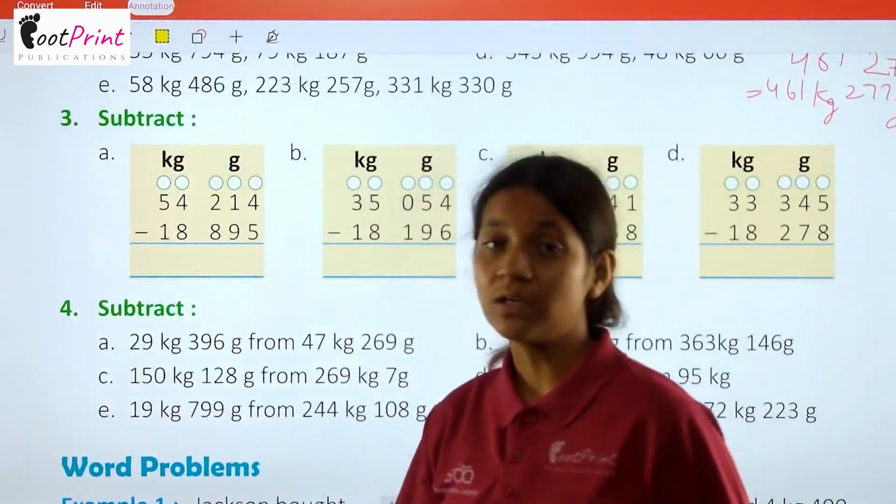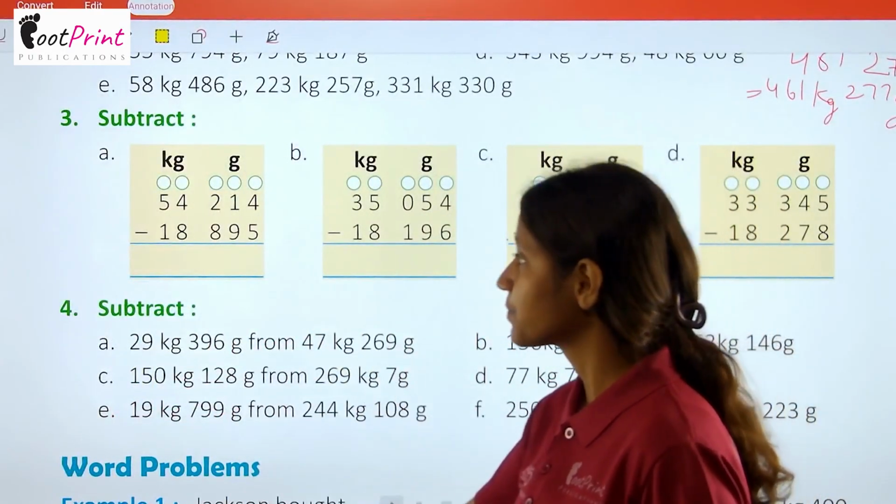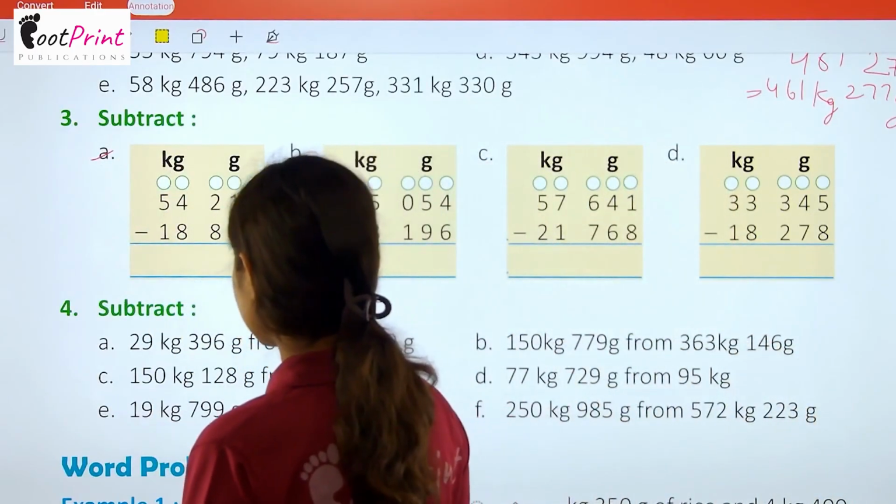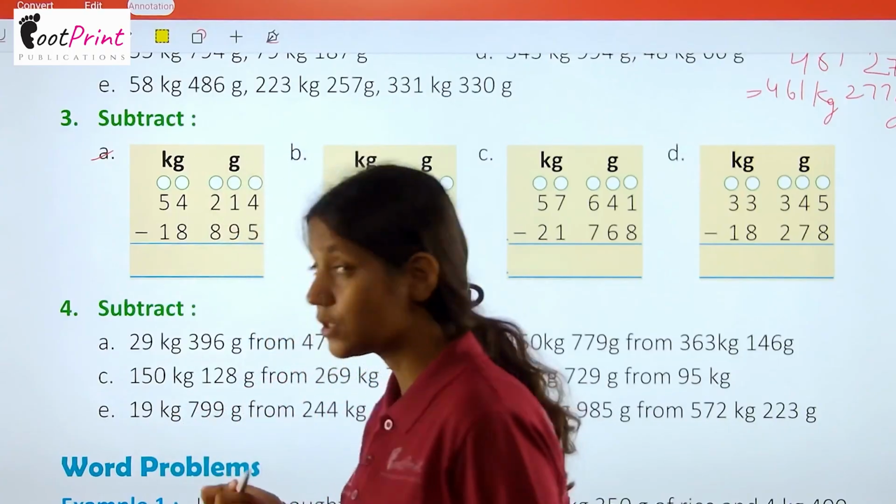Now we have question number 3. Subtract. So the first part I am doing for you. The rest you will do by yourself. Now 4 minus 5 is not possible.